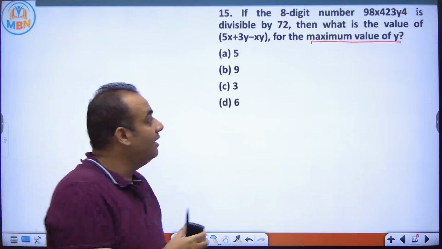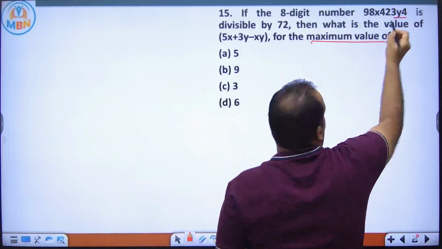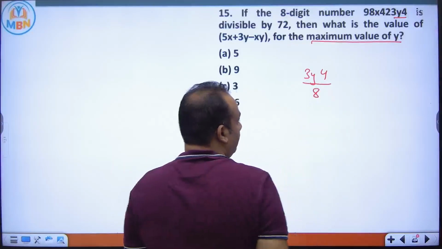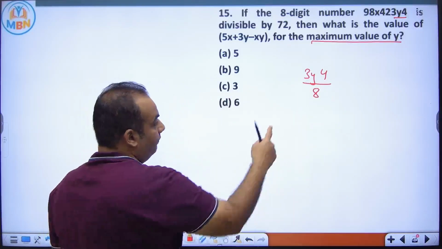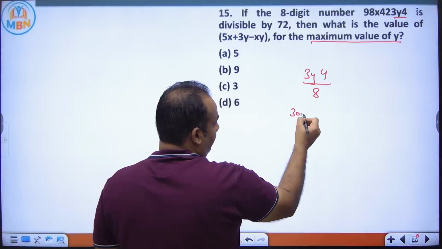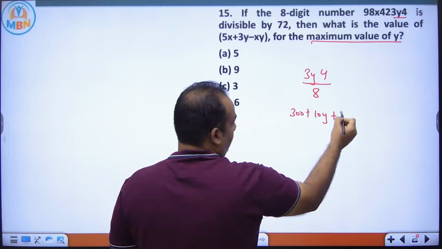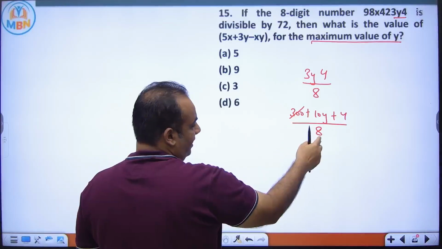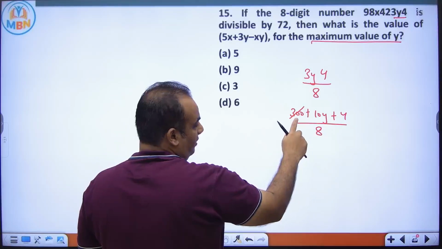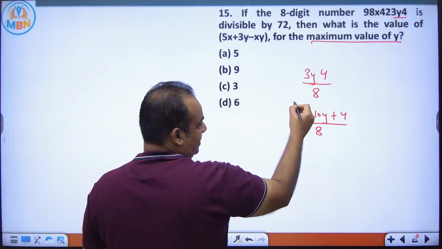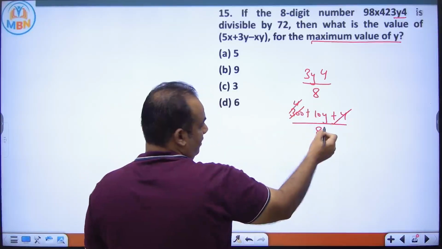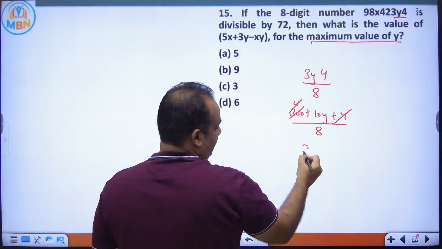Now see, if this number is divisible by 72, it has to be divisible by 8. Here, this is 3 meaning 300, y meaning 10y, and this is 4. It is divisible by 8. Now when you divide 300 by 8, 8 3s are 24, remainder 60, 8 7s are 56, so 4. 4 plus 4 is 8, cancel. So 8 1s are 8. So what is left? 2y.